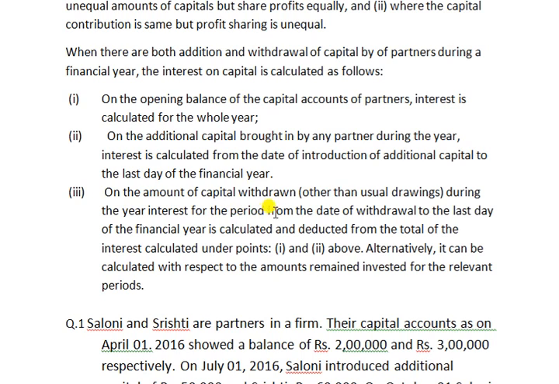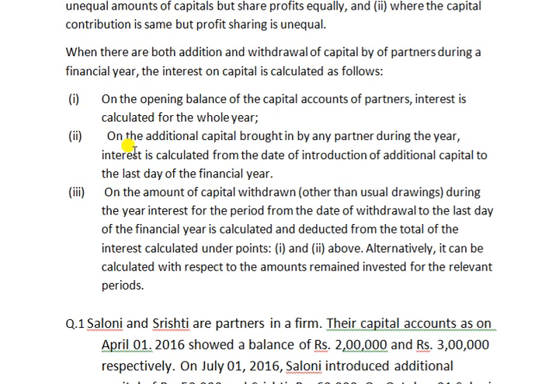On the amount of capital withdrawn, other than usual drawings, during the year, interest for the period from the date of withdrawal to the last day of the financial year is calculated and deducted from the total of the interest calculated under points 1 and 2 above.